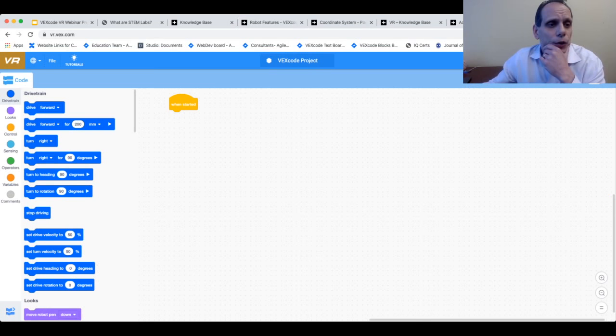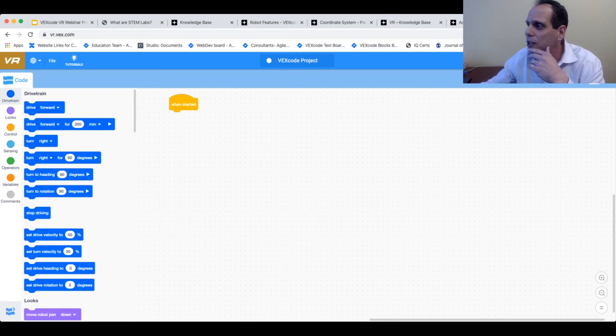So this is VEXCode VR. Once again, the URL is vr.vex.com if you want to type it in and follow along with me as I go through here. But right off the bat, you should notice that it's very similar, almost exactly like VEXCode IQ and VEXCode V5 blocks. So if you've used that in your classroom already, you could see that it's going to be an easy transition to go ahead and use that with VEXCode VR.